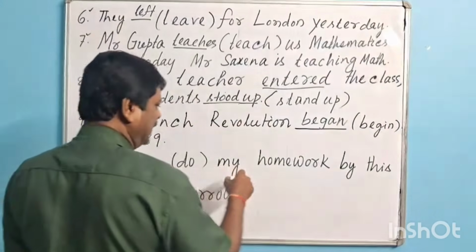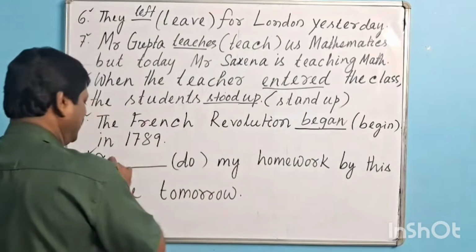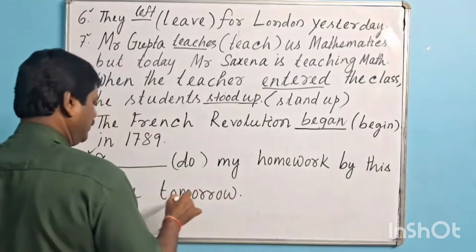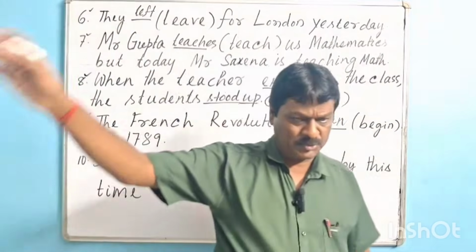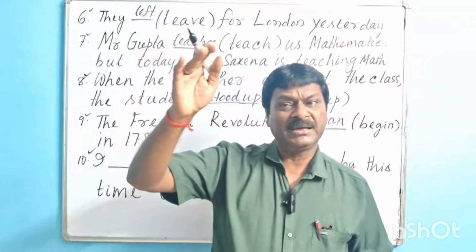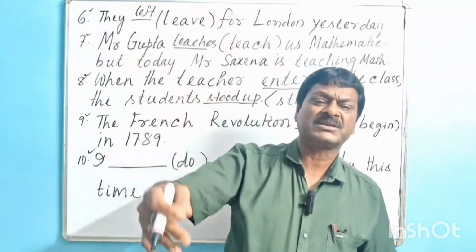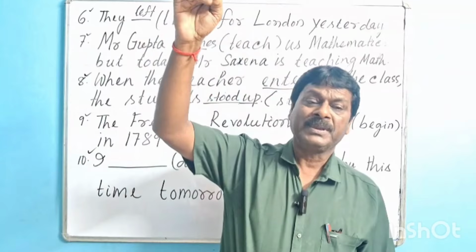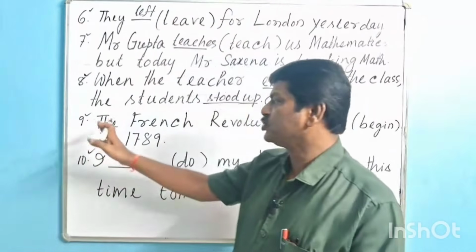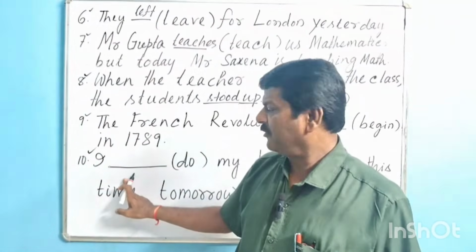Now we shall go for question number 10. I (do) my homework by this time tomorrow. This sentence refers to future. When a particular thing is continuing or is in progress at a particular time in future, at that time we use future progressive tense or future continuous form of verb.